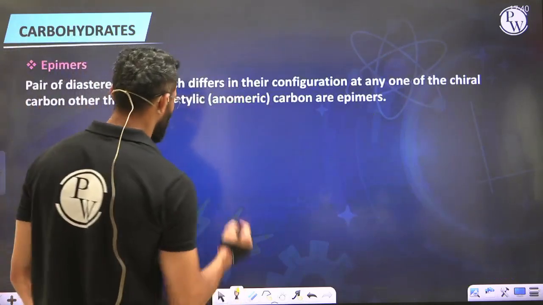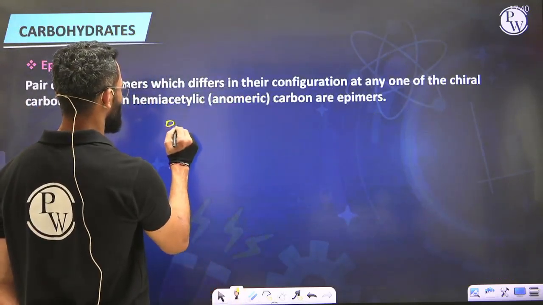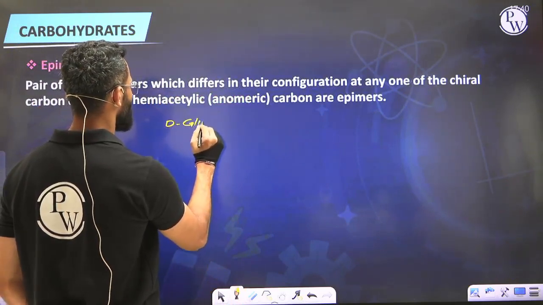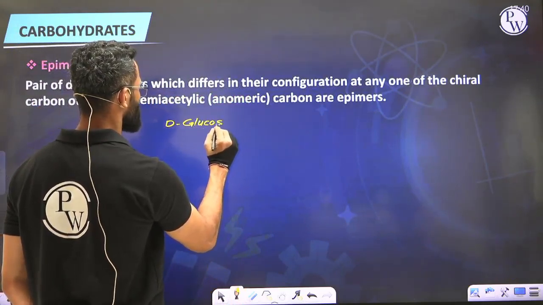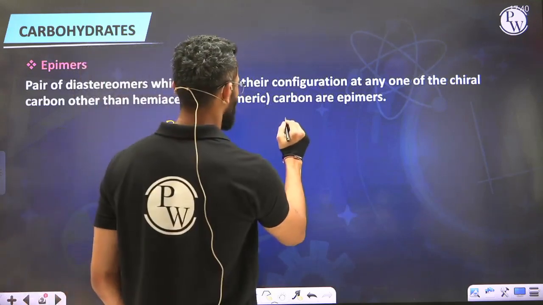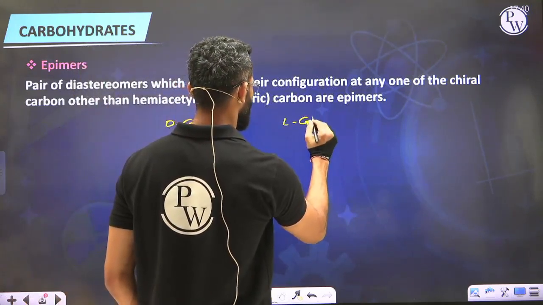So yes, let's draw the structure of D-glucose and L-glucose. D-glucose. And here we are going to write down L-glucose as well.